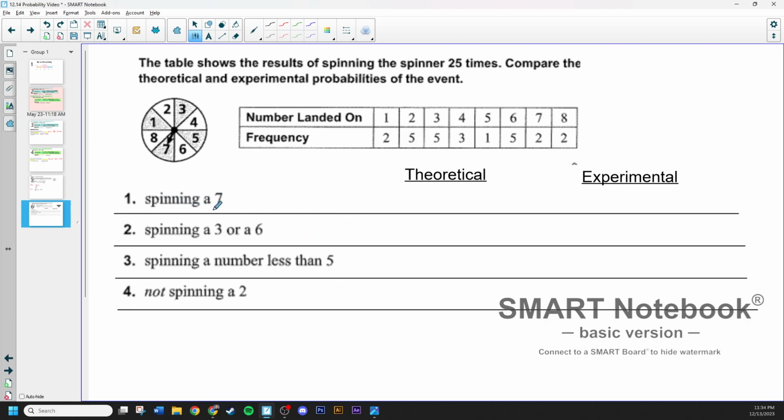So probability of spinning a 7, I'd like to do theoretical first. So spinning a 7, well, there's one thing here out of 8, so there's 8 total possible outcomes. One of them's a 7, so 1/8. Spinning a 3 or a 6, so once again, there is still 8 total possibilities. A 3 or a 6, well, there's 2 of them, so that would simplify to 1/4.